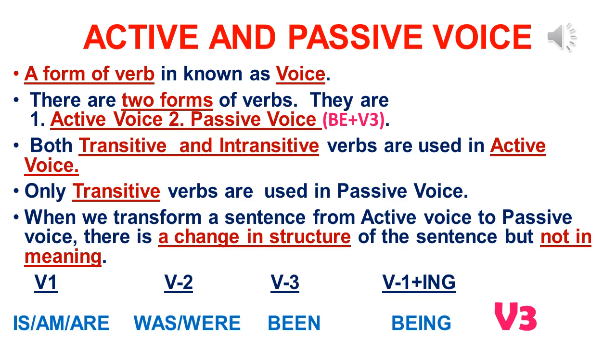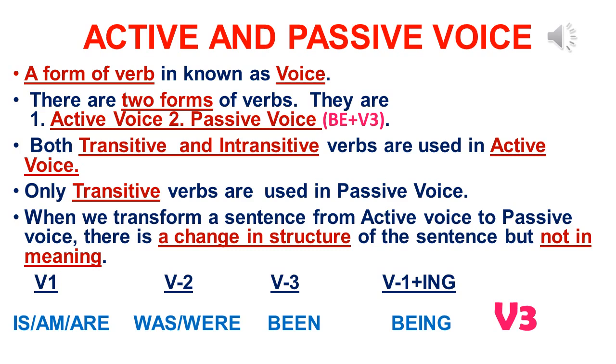Here we have to remember one thing, that when we transform a sentence from active to passive or passive to active, there is a change in the structure but not in meaning. The passive verb has a different structure. We use a be form and the third form of verb in the passive verb.